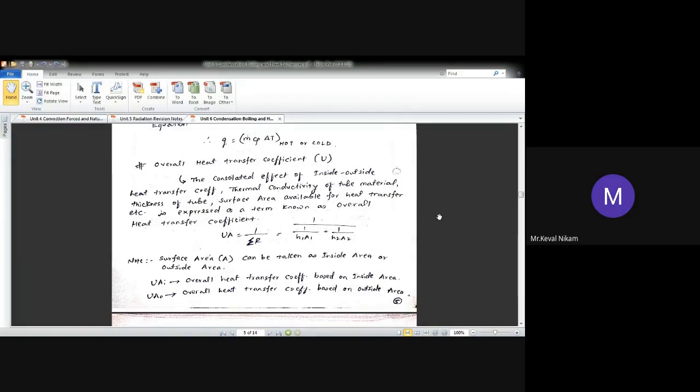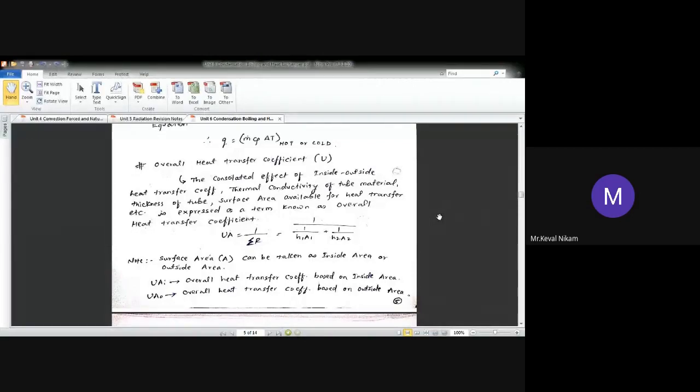So it takes care of the inner and outer heat transfer coefficients, the thermal conductivity of the tube material, the thickness of the tube, the surface area available for heat transfer, etc. And it is expressed as the overall heat transfer coefficient. Now it is given by UA equal to 1 upon sigma R. You will find it confusing, sir. You are saying there are three resistances, but you have mentioned only two: 1 upon h1 A1 plus 1 upon h2 A2.